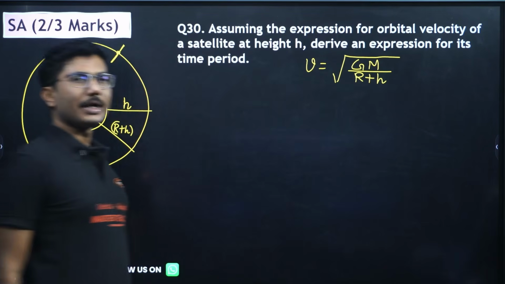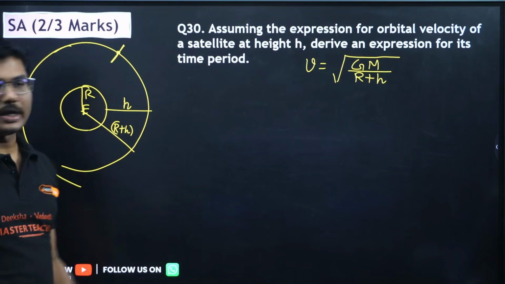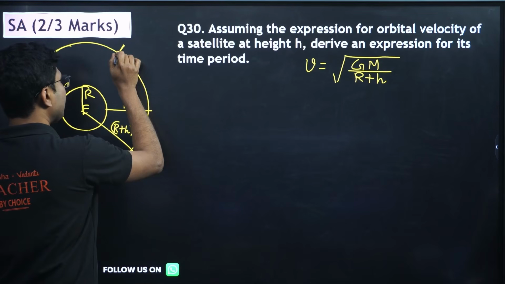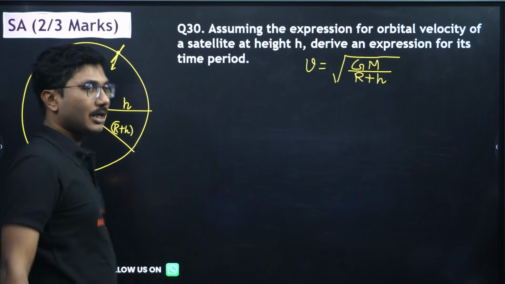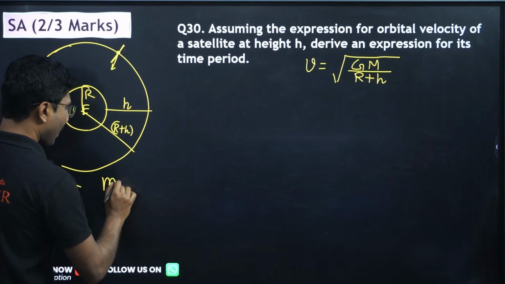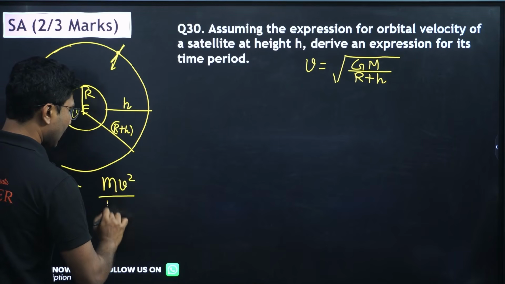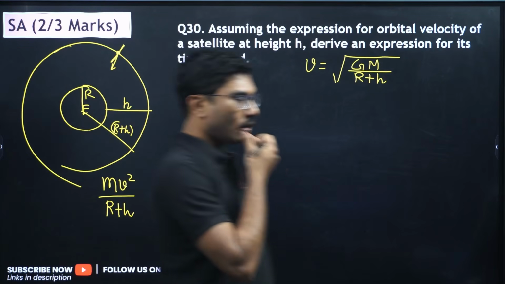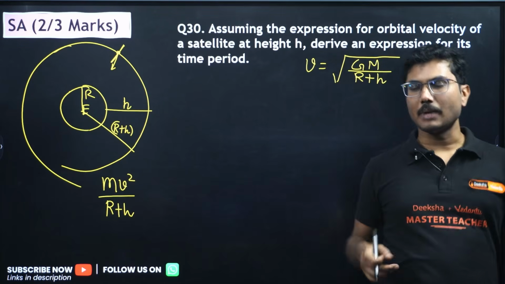There is a way that you can even derive this expression. For that you have to calculate the centripetal force required by this satellite to orbit around the Earth. The centripetal force is given by m v square by r plus h. This centripetal force always has to be provided by some other force.